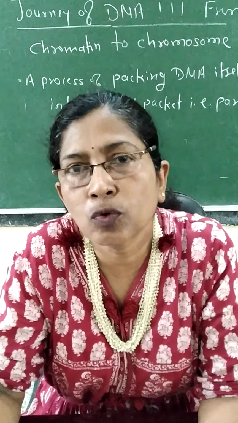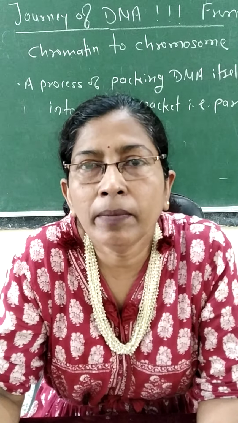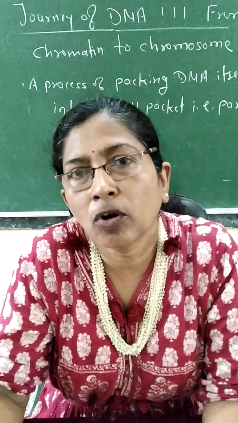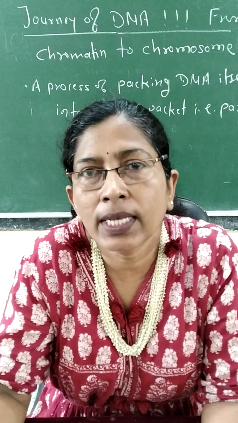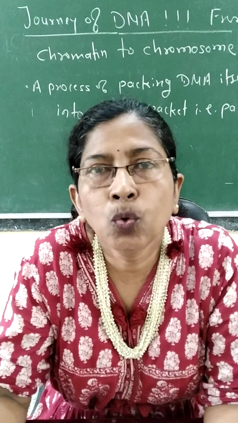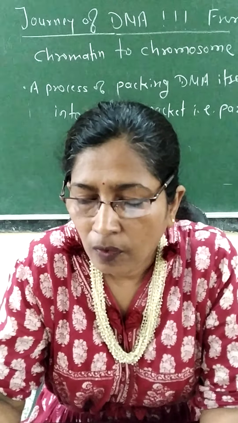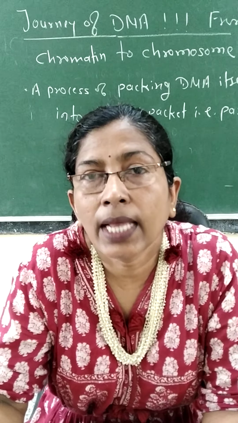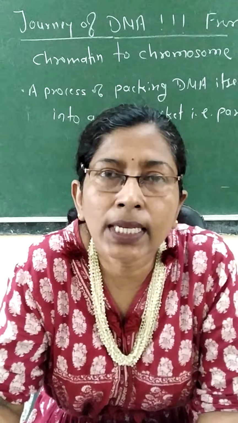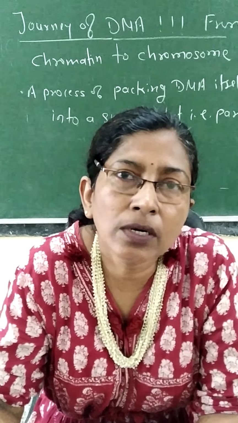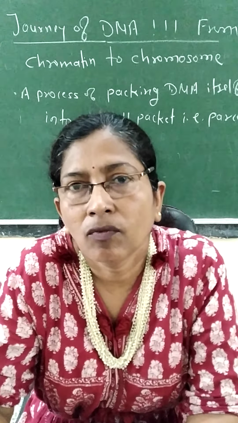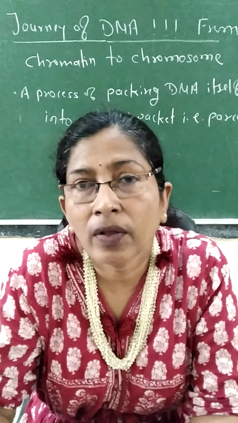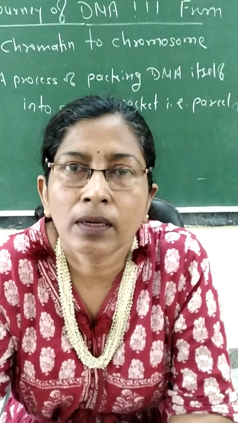When 23 chromosomes are present in a human cell, it is called haploid, and diploid means double of 23. Double of 23 comes to 46, which is called diploid and is represented by 2n. So we learned what a haploid cell is, what a diploid cell is, and what will happen if the germ cells, the egg cell or the sperm cell, become diploid. The zygote will not develop into a human body.